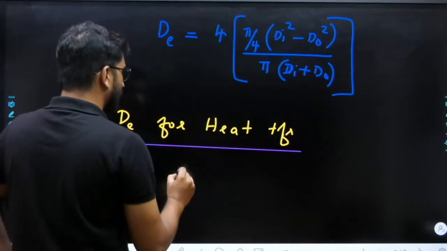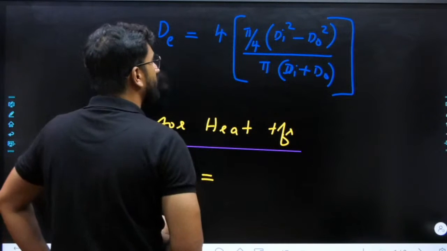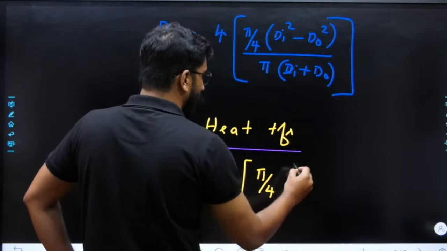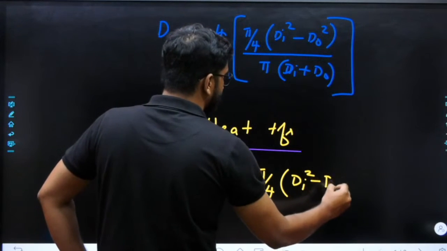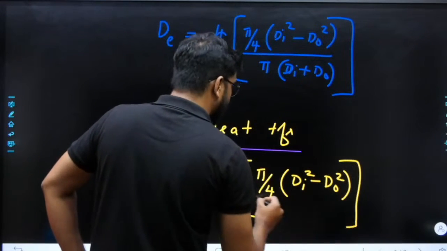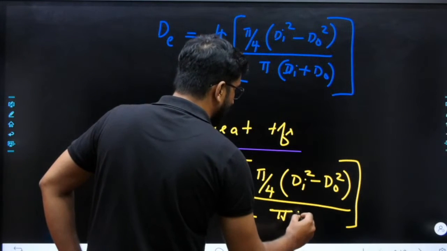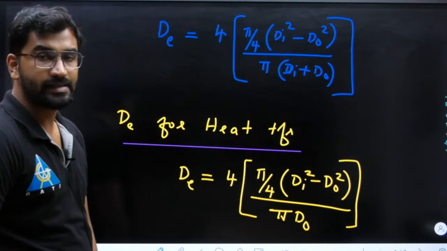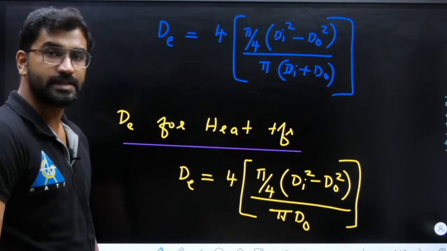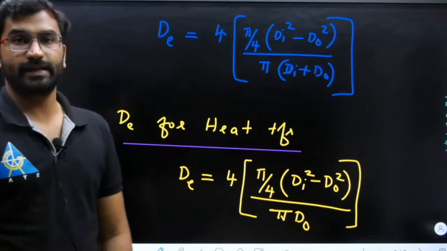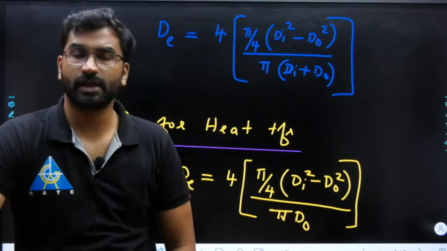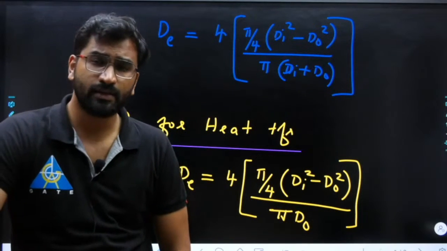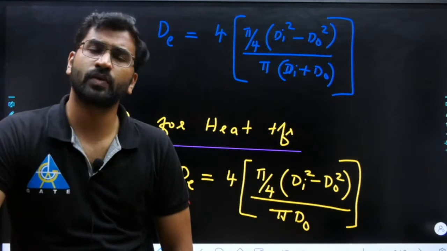The same equation applies, only the change is dE will be equal to 4 into pi by 4 di square minus d naught square, divided by pi into only d naught. That is, di will not be there; the inner diameter of the outer pipe is not considered in case of dE. Clear? So this is the difference in the equation. In your heat transfer question paper, there are 2 or 3 such questions in your heat transfer book.